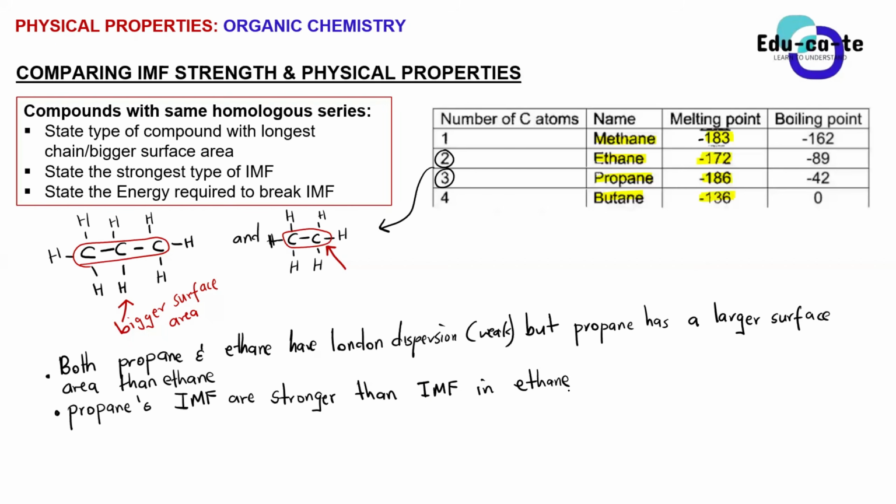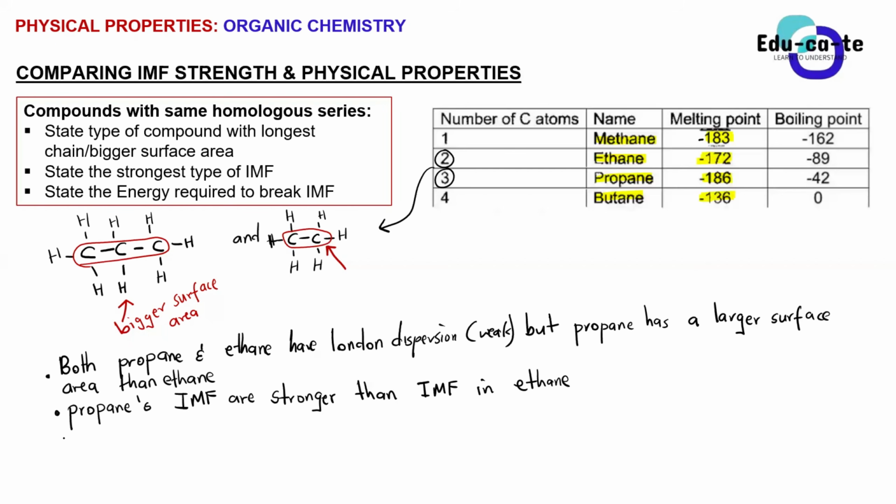The bigger the surface area, or the bigger the number of carbons in the parent chain, the stronger the intermolecular forces become. So even though both have London forces, the one with more carbons in the parent chain has stronger London forces compared to the one with fewer carbons.